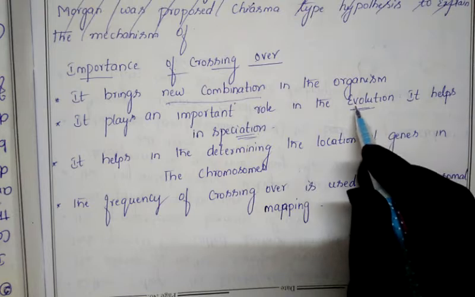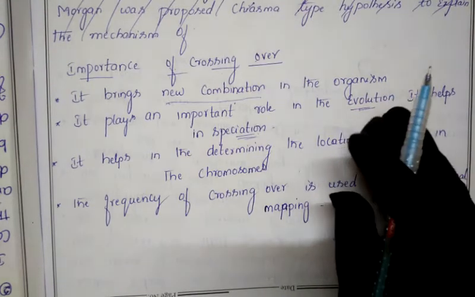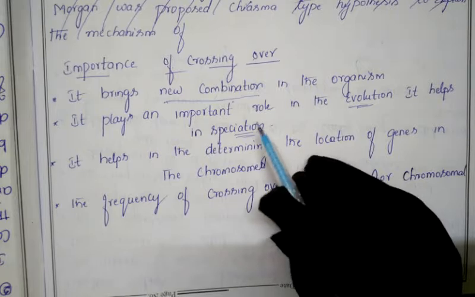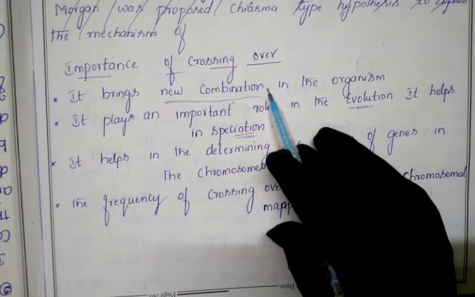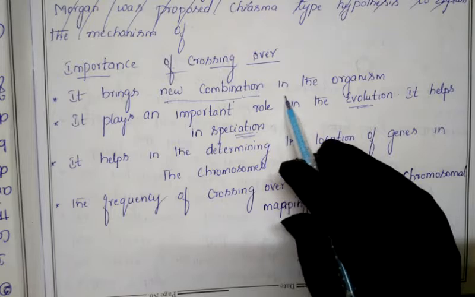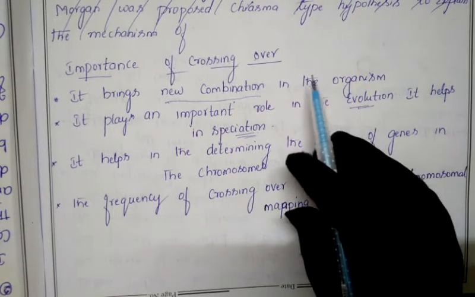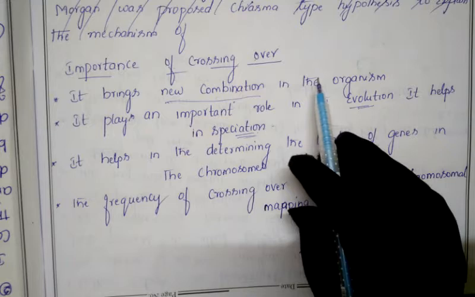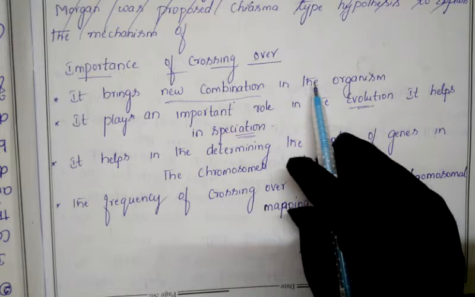Slowly, gradually, in human beings, little changes have appeared due to crossing over, which may lead to new characters and new combinations in every generation. New characters may be exhibited in the offspring. Evolution does not take place only in human beings; it may take place in all living organisms present in nature.